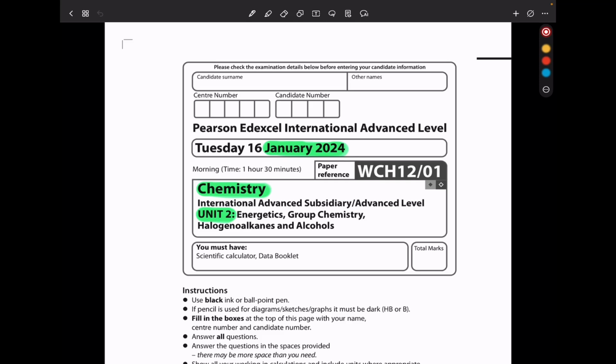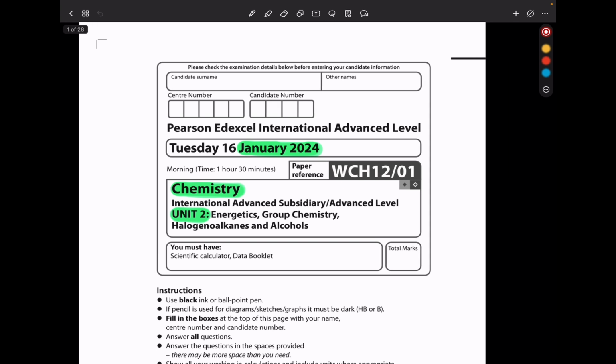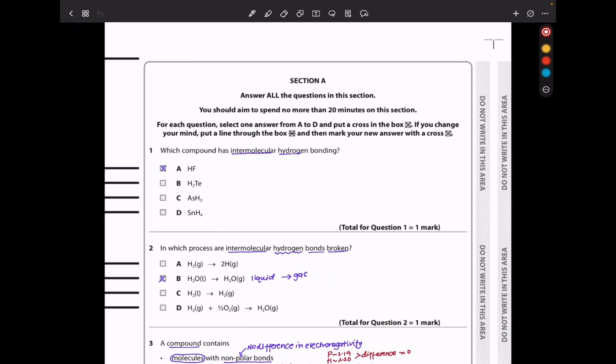Today we're doing the Pearson Edexcel International A-Level Chemistry Unit 2 for January 2024. Let's begin with the first question. In question 1, which compound has intermolecular hydrogen bonding? Intermolecular hydrogen bonding exists between hydrogen fluoride molecules, so the answer should be A.